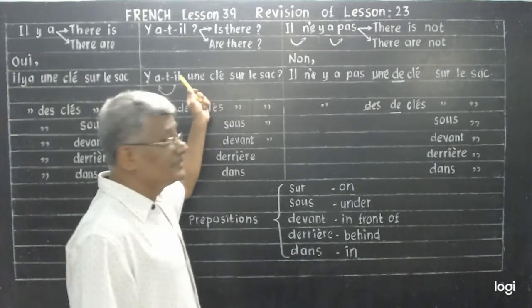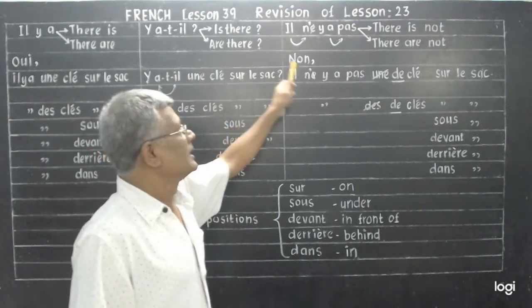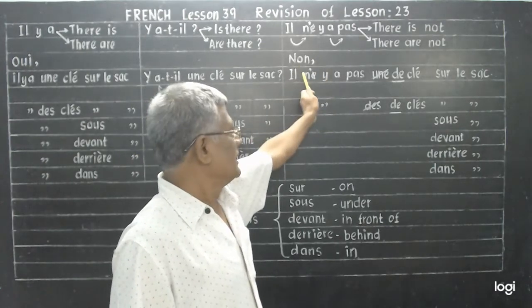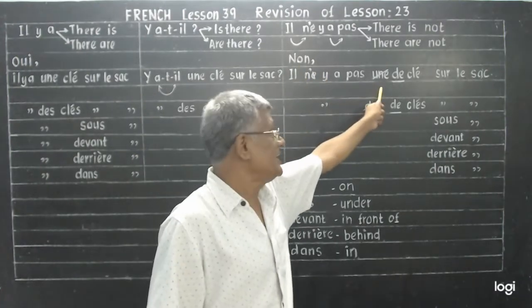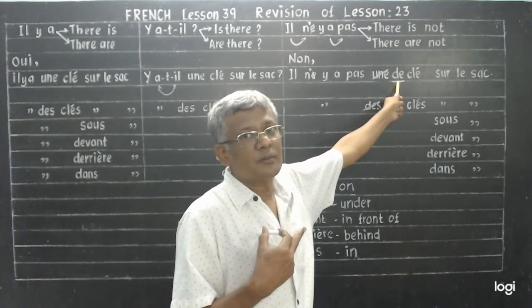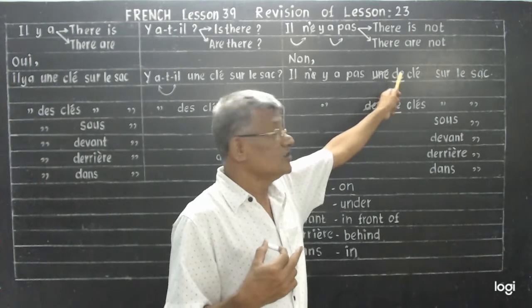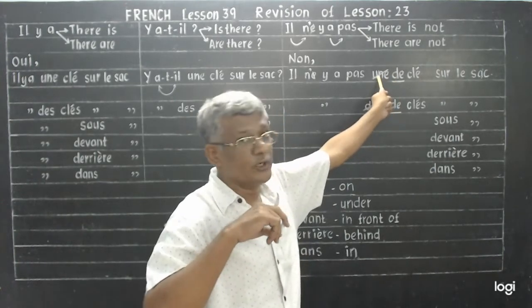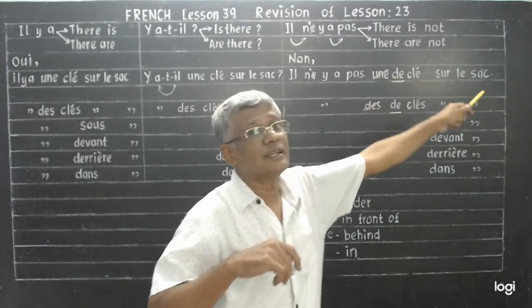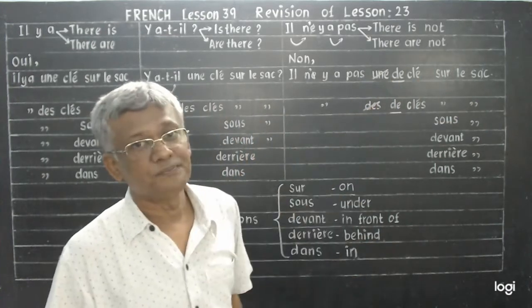Question: is there a key on the bag? Answer is no. N-O-N, non. There is not any. Un changes into de. Be sure. Make sure you write de instead of un. Got it? There is not any key on the desk, on the bag.